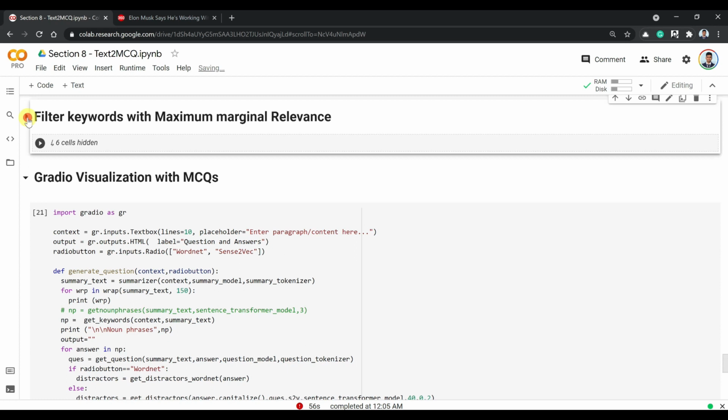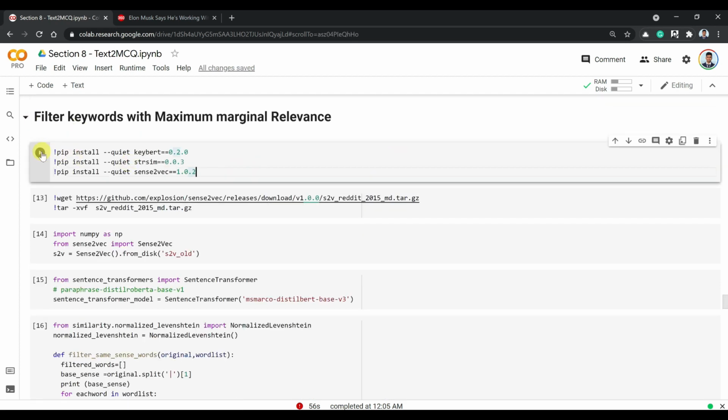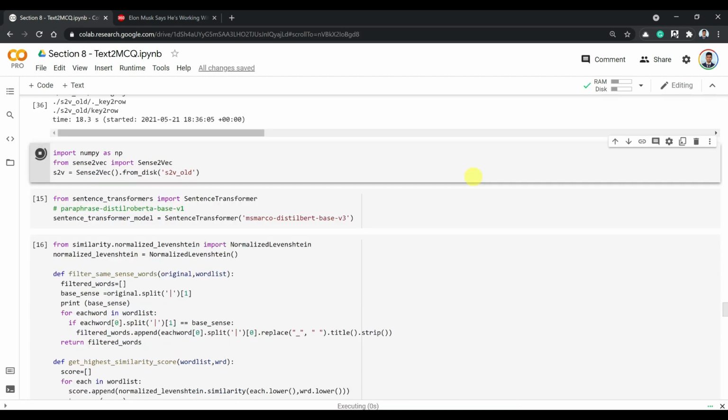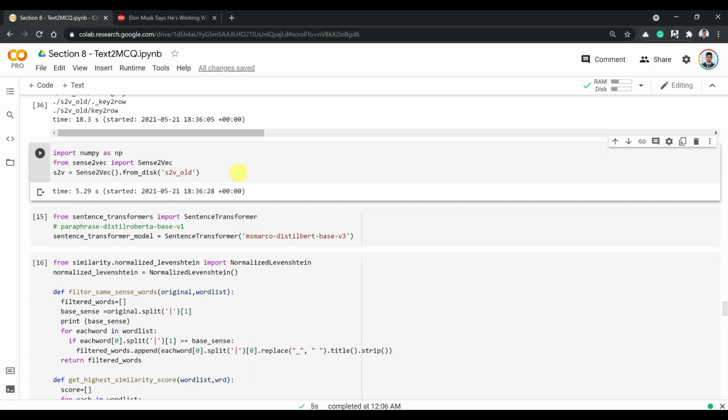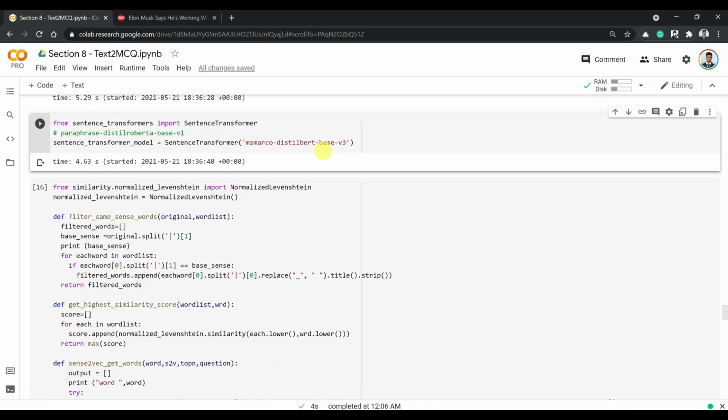Now we need to generate distractors. So for distractors, I'm using the sense2vec algorithm as well as word2vec. And here I'm loading the sense2vec word vectors. This is an important step where I'm downloading sentence transformers as well. I'll explain that in a bit. So what we are doing here is that